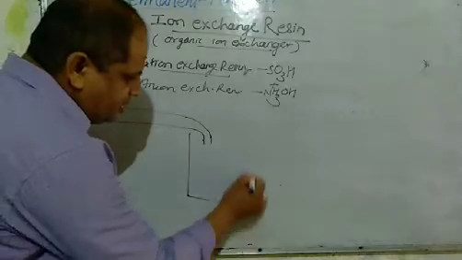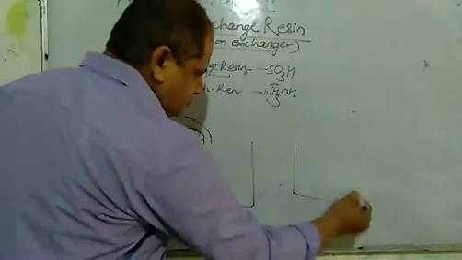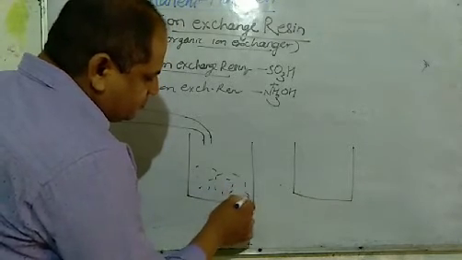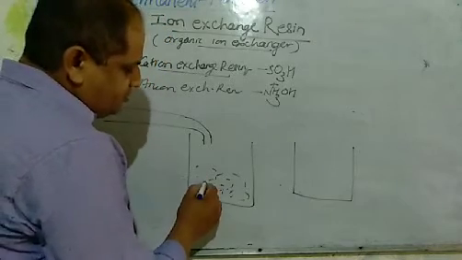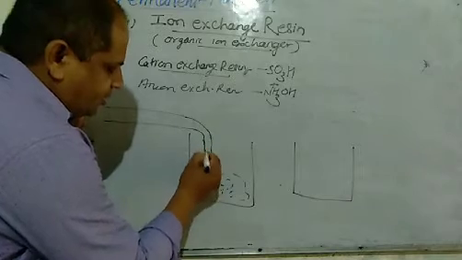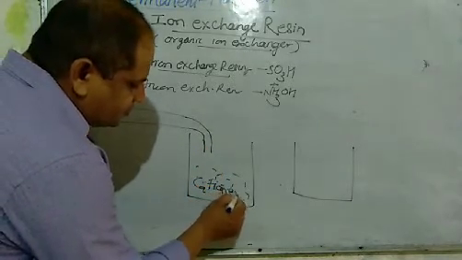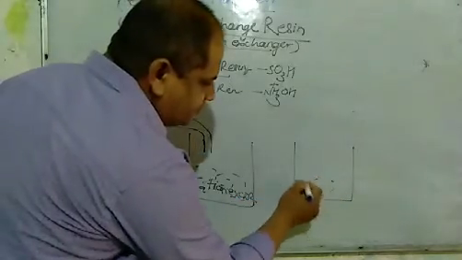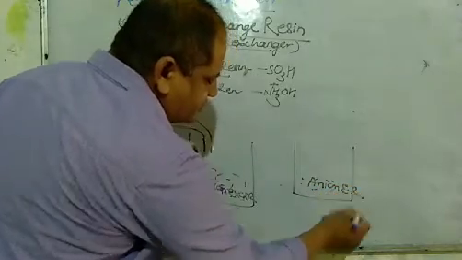One container contains cation exchange resin. The second contains anion exchange resin.